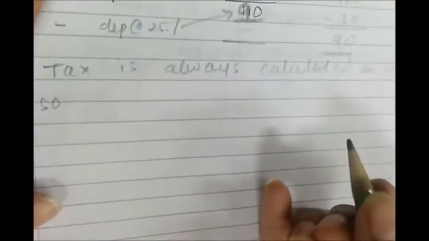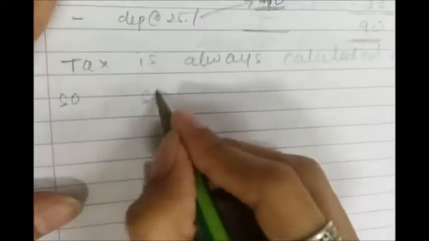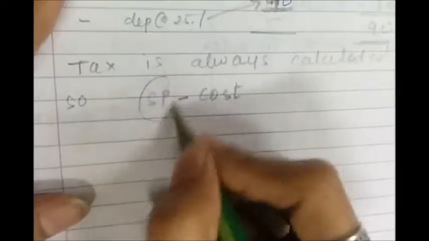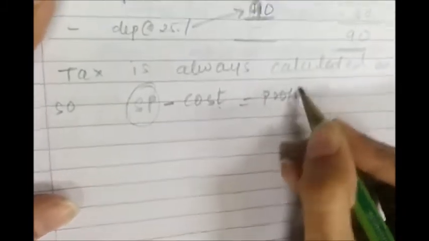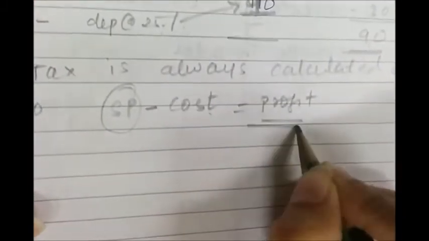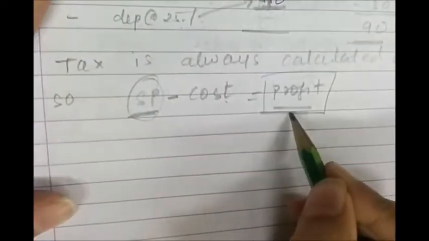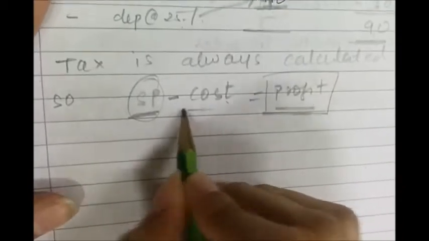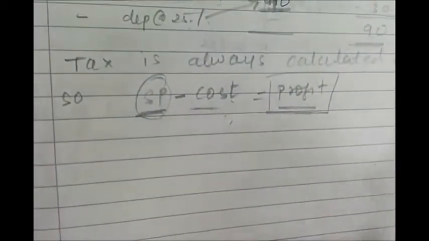So if you are selling any machinery, then you will calculate the tax on the difference between the selling price and the cost that you incurred, and not on the selling price, right? Because the difference between these two will be the profit, and your income will be your profit and not the selling price. So you will have to calculate the tax on the profit. So now you will have to calculate the cost first, then the difference between the two, and then the profit.